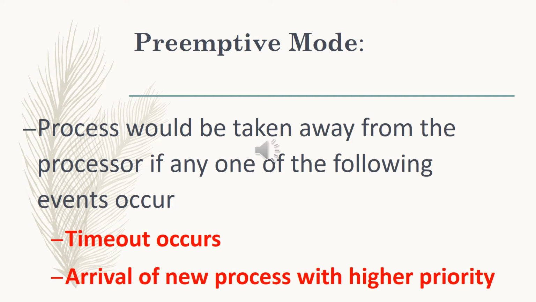In the preemptive mode, the process would be taken away from the processor, or the execution of the process will be stopped, if any one of the following events occur. Either the timeout, that is, the time allocated for that particular execution of the process is finished, or the second case, the arrival of a new process with higher priority. We know the processes will be allocated different priority levels. It can be a higher priority process or a lower priority process. While executing a low priority process, if some other high priority process comes, the CPU will stop the execution of the current low priority process. That is called preemption.